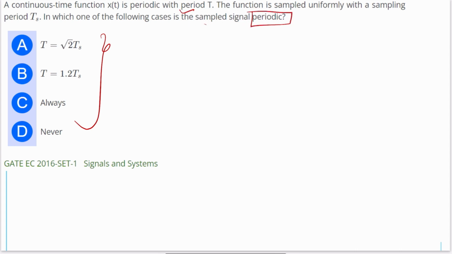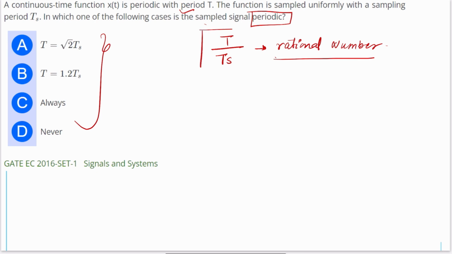So we have one thing: whenever the sampling time interval is given, the ratio T by Ts should be a rational number. If this ratio is a rational number, then the signal is periodic, otherwise it is not a periodic signal. So if we check this, option A, T by Ts is equal to root 2. So it is not a rational number. Root 2 is an irrational number.